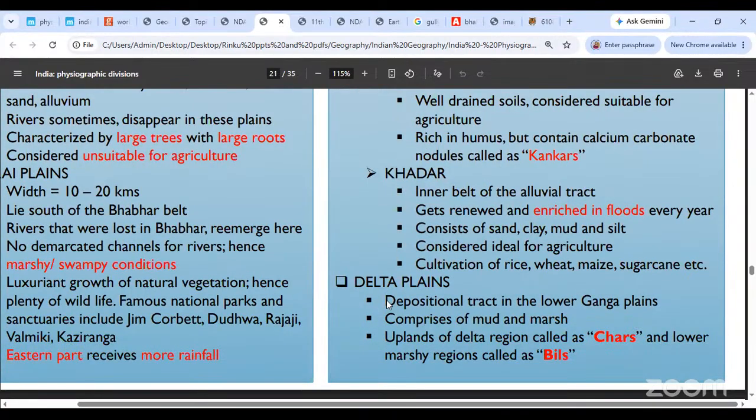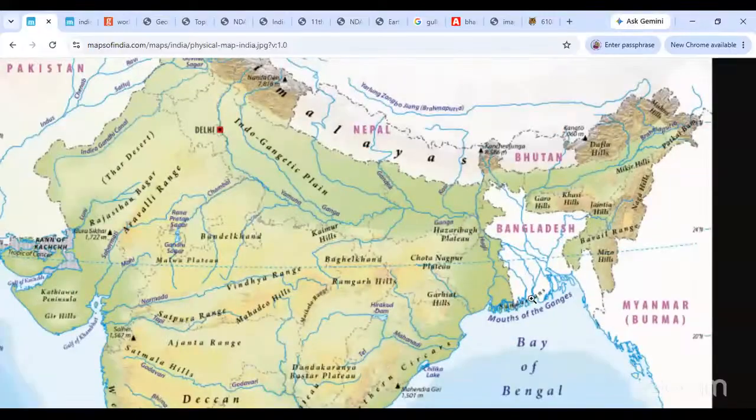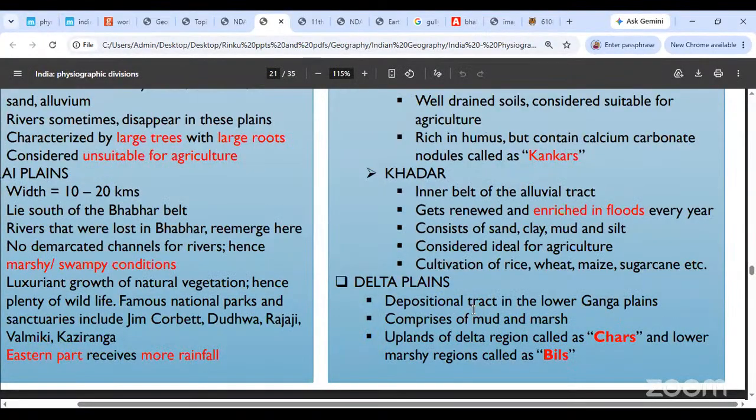And lastly, you come to the delta plains. Okay, now you go to the place where the rivers are. We are talking of these plains. ये वाला पार्ट के बारे में बात कर रहे हैं, है ना, this region, we are talking of this region जहाँ पे ये सुंदरबंस and ये सब बनता है ना, तो we are talking of that delta. Okay, so we are saying कि ये जो delta plains होते हैं, they are the depositional tract in the lower Ganga plains. Mud and marsh होती है इसमें, okay, mostly mud and marsh होता है.